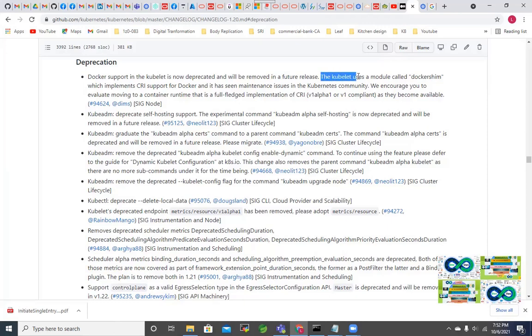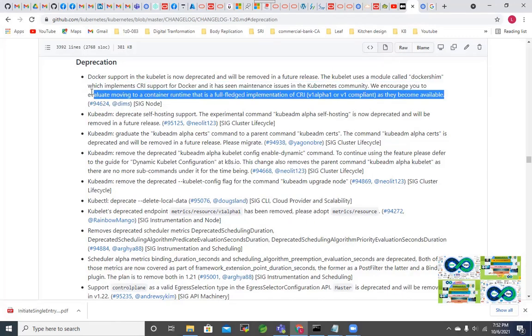This is the explanation. The kubelet uses a module called Dockershim. This is the old way with the Docker runtime, and as the name says, Dockershim means it's a temporary thing. Kubernetes had plans to get away from this. Now they are doing that. It implements CRI support for Docker, and it has been a maintenance issue for the Kubernetes community. We encourage you to evaluate moving to a container runtime that is a fully fledged implementation of CRI. These are the API versions they have, as they become available. Now it is almost containerd and CRI-O.